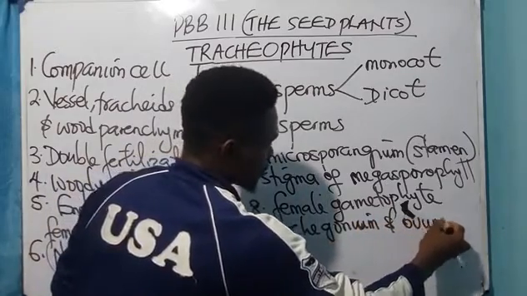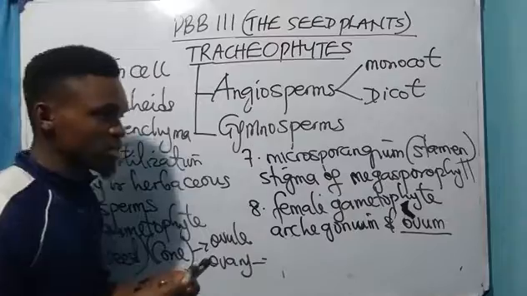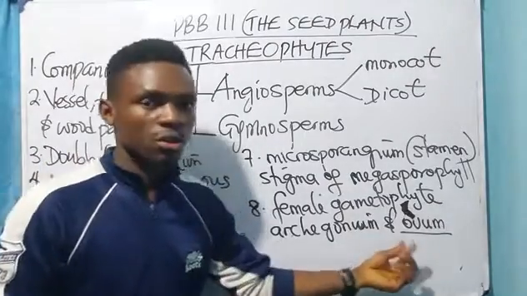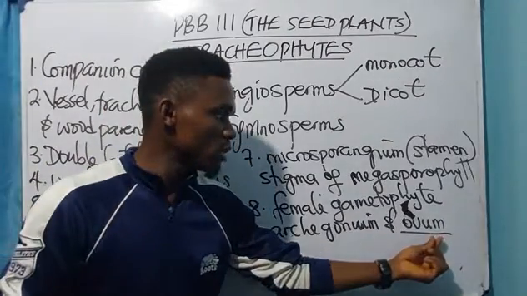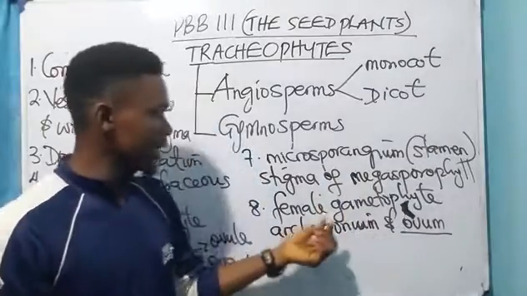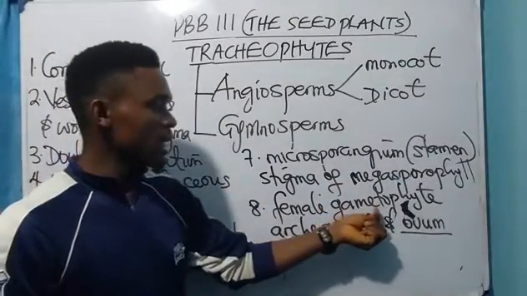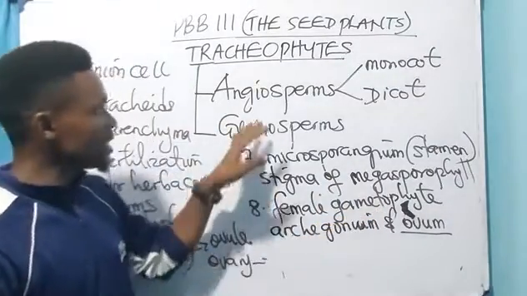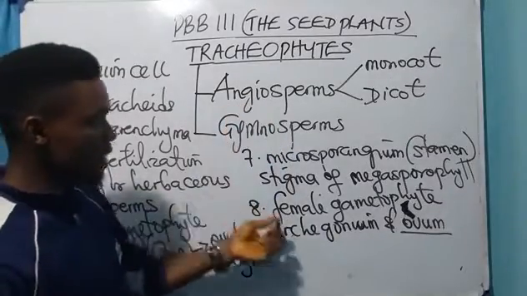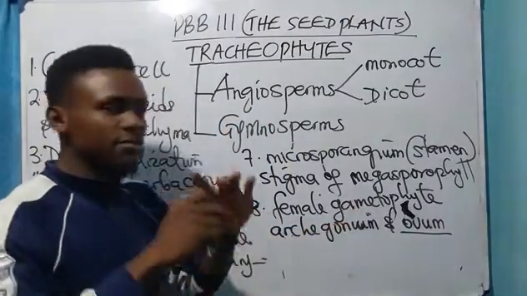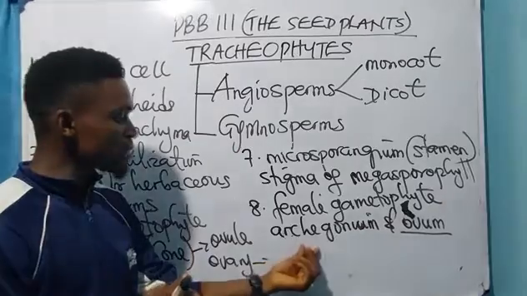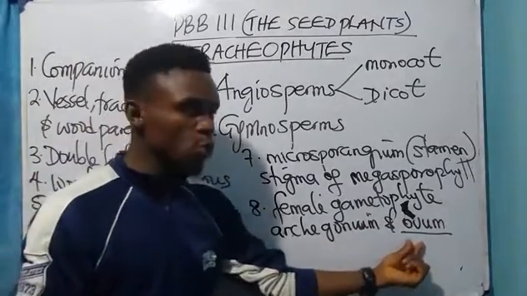Ovum. You know the ovum is the sex cell, or the gamete, produced by the female gametophyte. I said in gymnosperms, the female gametophyte is very large. It comprises archegonia and the ovum.